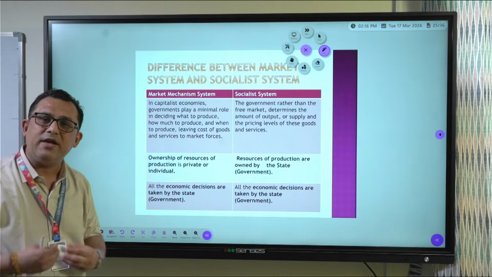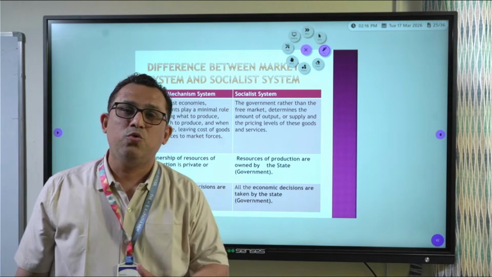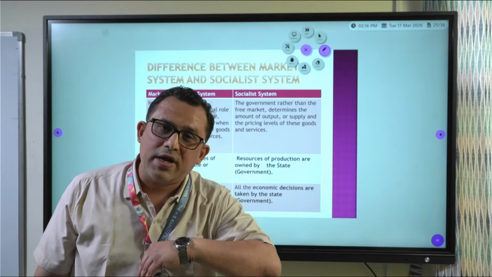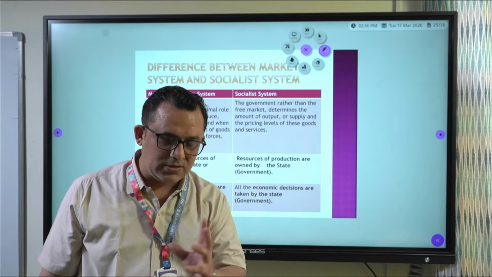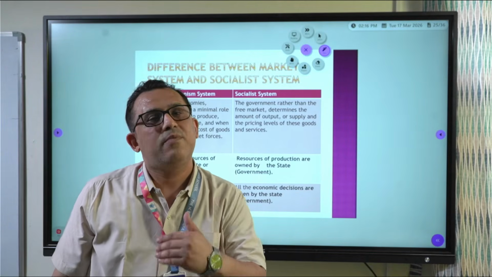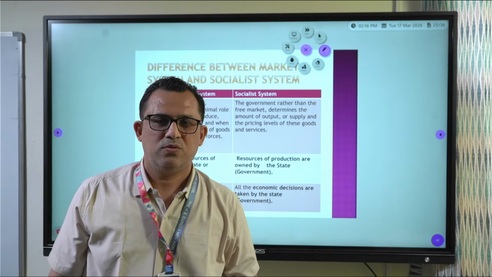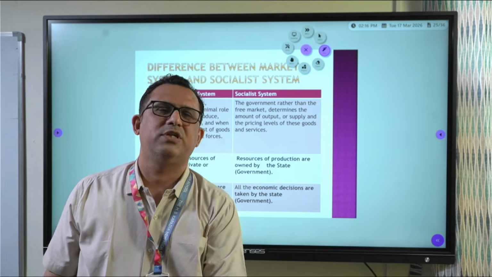Now, there can be many differences you can make. I have jotted down some 7-8 differences. You can read and you can get more. That is what is there in essays. The more you read, the more you will get points. You will be able to read between the lines also, if you read with full concentration.